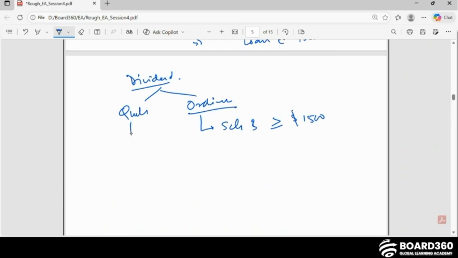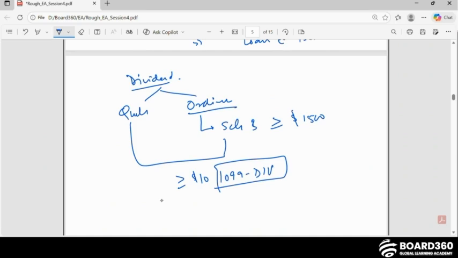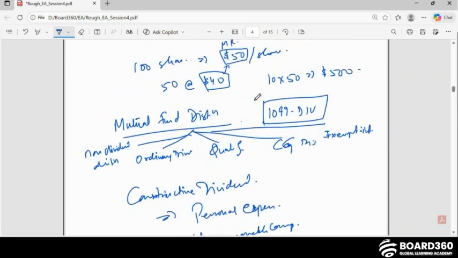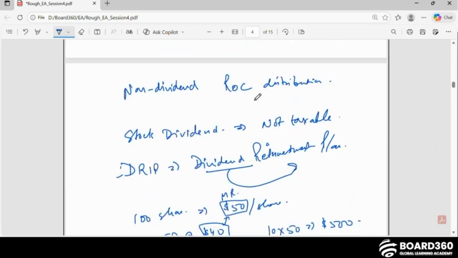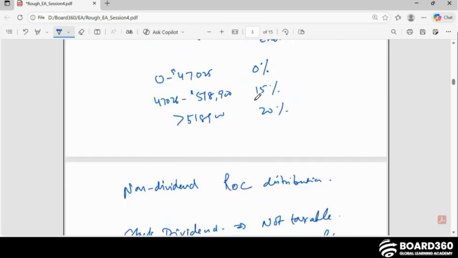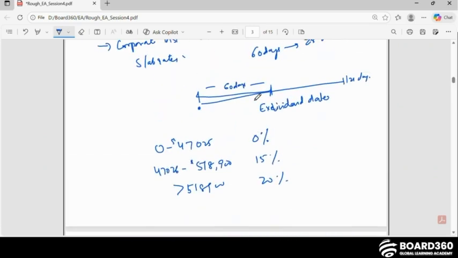If any dividend is $10 or more, the payer of the dividend will issue a 1099-DIV. And there can be constructive dividends, mutual fund distributions, normal dividends, DRIP dividends, dividend reinvestment plans, stock dividends, and non-dividend distributions.